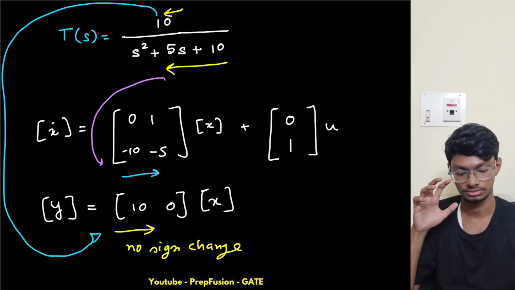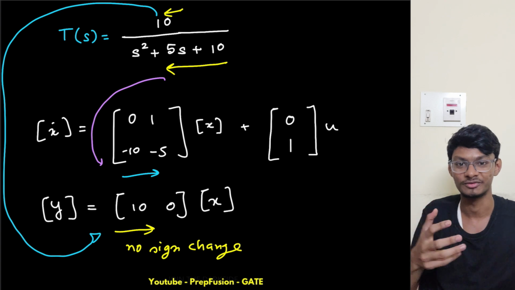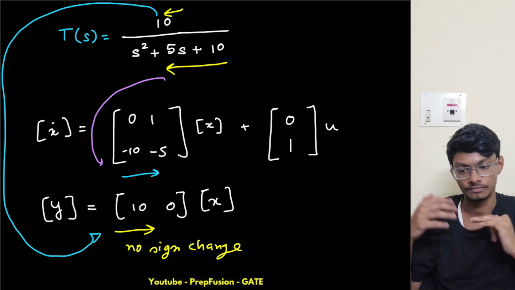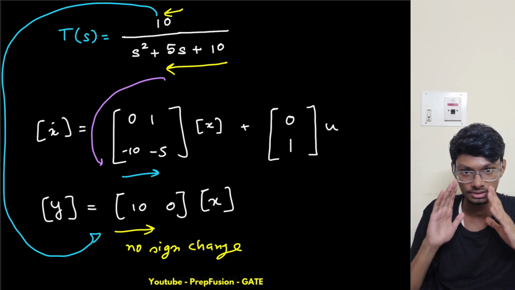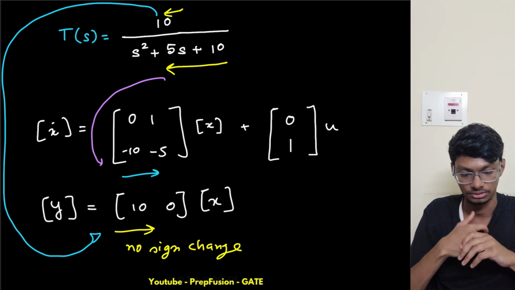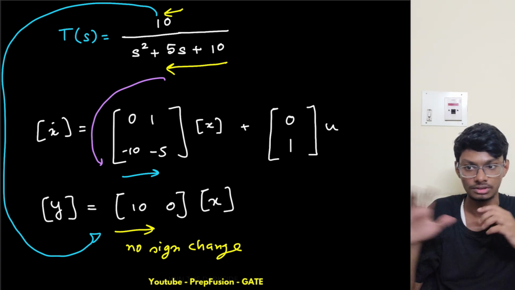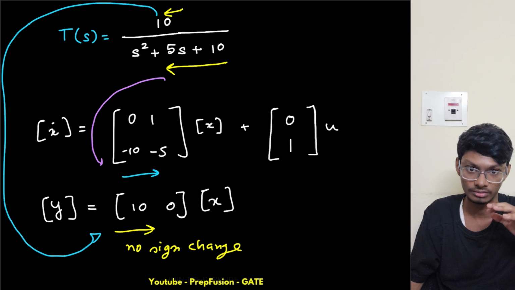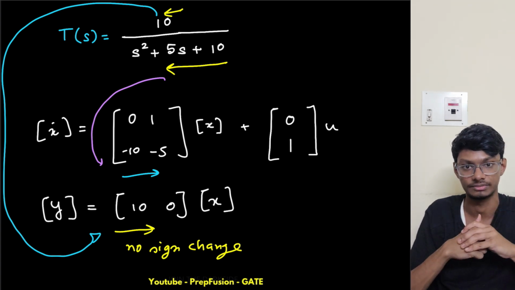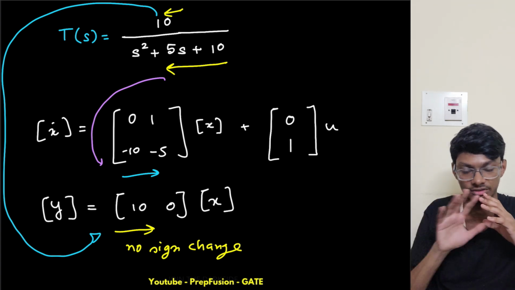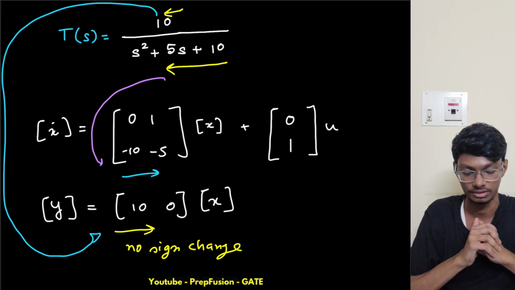So I think for this lecture this is enough. I had to make another lecture, sorry for that. So the next lecture will be the last lecture of the state space, and I will give you a brief overview of what we did throughout the whole chapter, basically the state space chapter. So I will try to give you a full revision of the state space, basically an overview. Okay, yeah, thank you for watching.